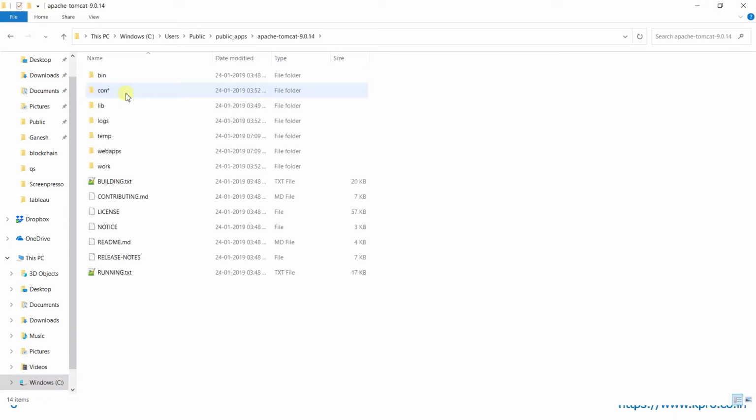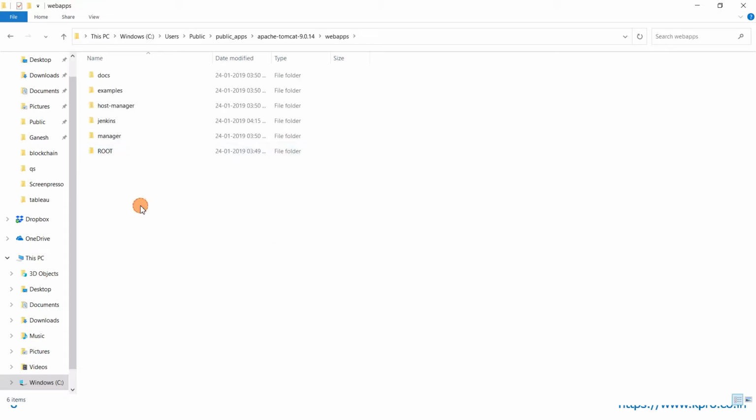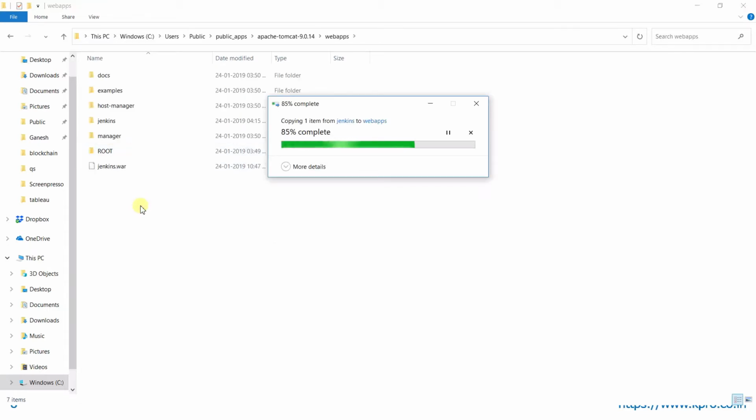Here is the Tomcat, and in the webapps folder we have to put the WAR file. I'm pasting the WAR file.